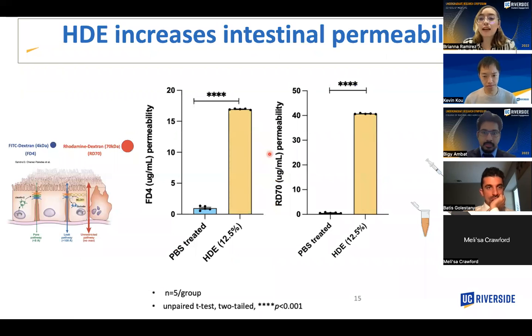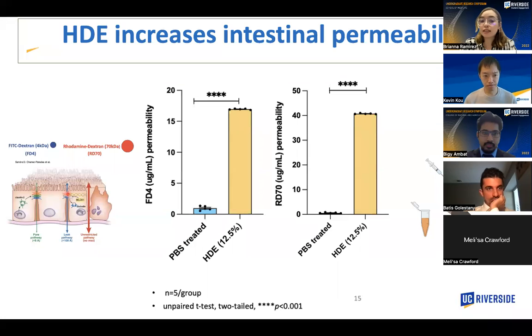So going back, now that the lab saw an effect in the lungs, they wanted to see if there was an effect in the gut in terms of intestinal permeability. So we have two probes, FD4 and RD70, that were gavaged into the stomachs of these mice. And we wanted to see if the presence of these two probes were in the serum of the mice. So FD4 is a much smaller molecule.